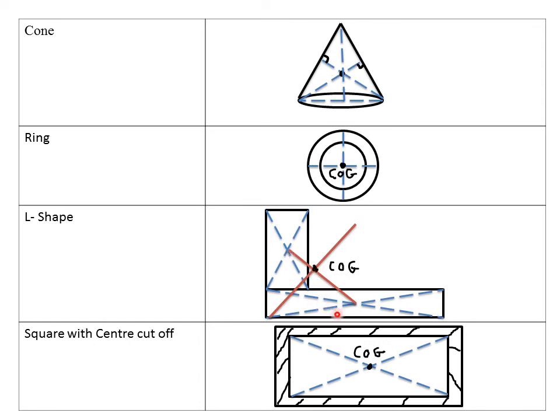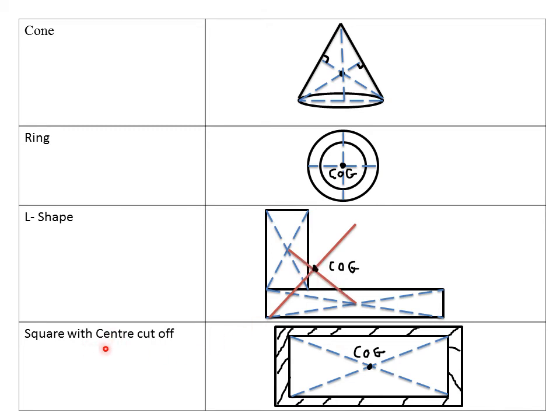The first thing, you divide the L-shaped into two rectangles, then you construct the diagonals of the two rectangles, then you join the points of intersection. Then after that, you construct a perpendicular bisector of this line that is joining the points of intersection. Then the point of intersection between your perpendicular bisector and the line joining the two points of intersection of the diagonals is actually your position of center of gravity.